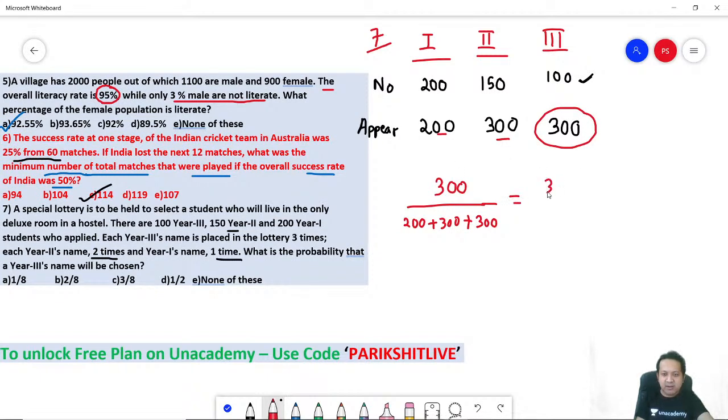So 300 divided by 800, you get your answer as 3 by 8. That's your answer for number 7. Easy one, not difficult, I believe. Correct? Let's go to the next one.